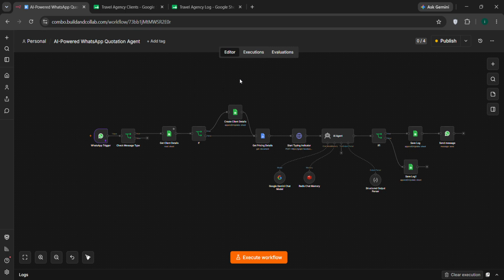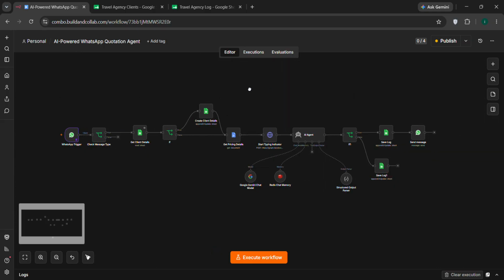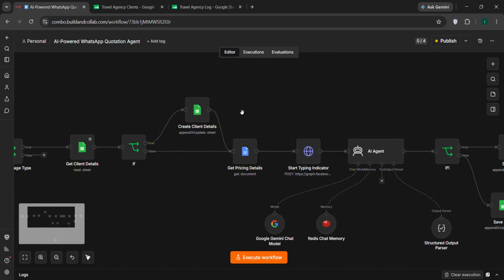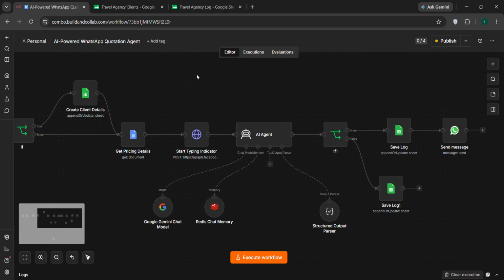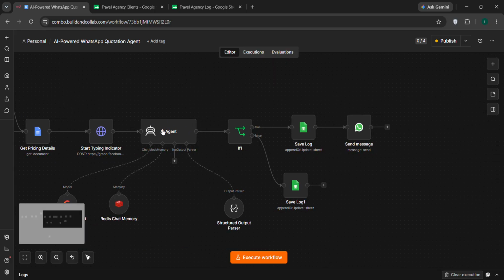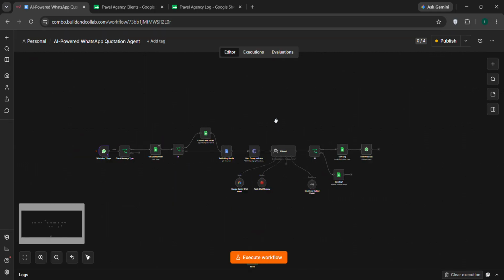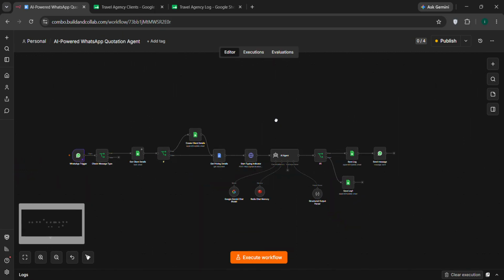I built this AI-powered WhatsApp quotation agent for a travel agency. This WhatsApp quotation agent will automatically read the pricing information of that particular travel agency, save the customer lead information into our Google Sheets, and automatically generate a reply back to the WhatsApp. This particular workflow is more like an MVP, so nothing so serious.